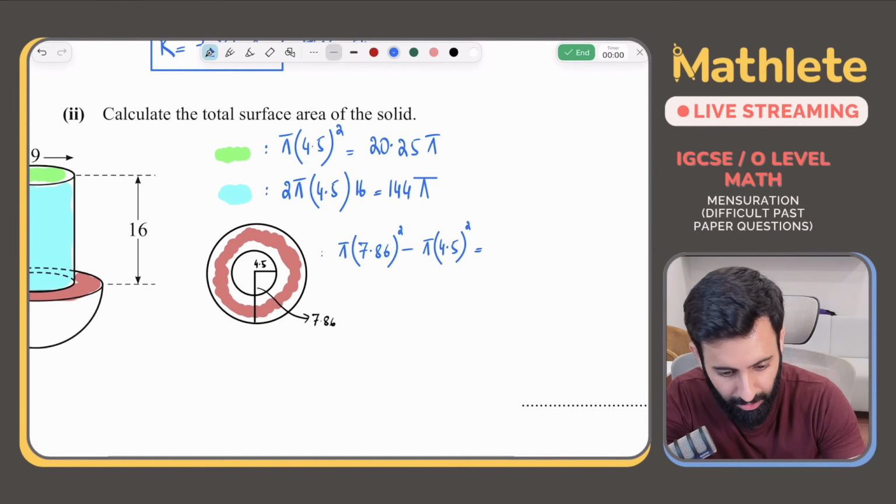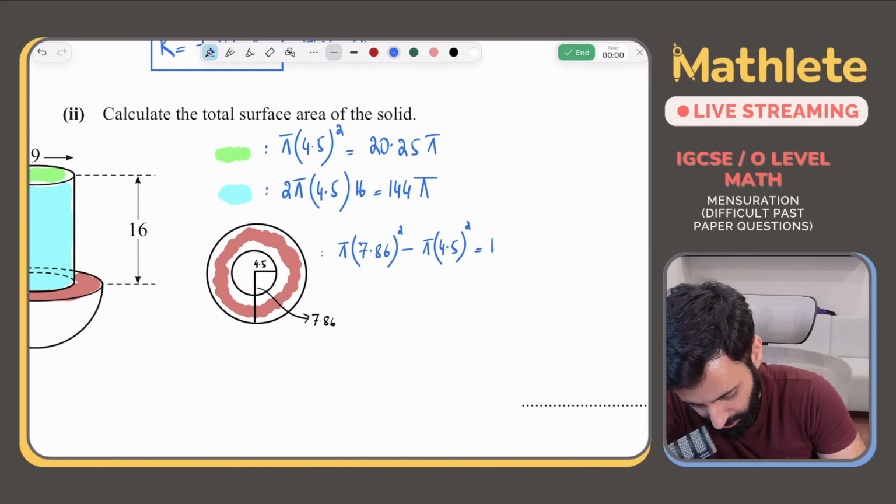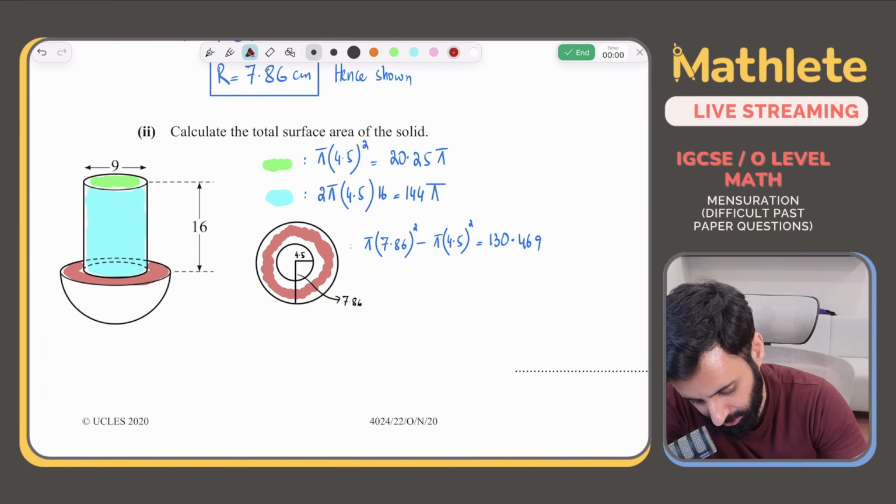So we'll calculate the area of this ring by using this formula. Pi into 7.86 squared minus pi into 4.5 squared. What's that equal to? That's equal to 130.469.